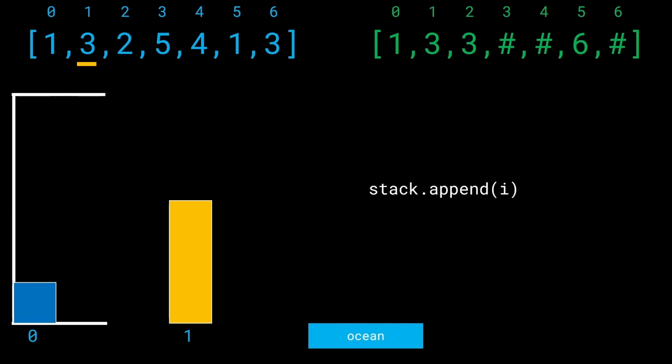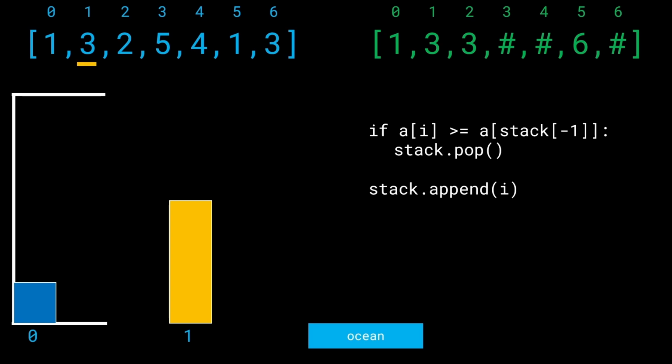What I can do is say, you know what? Since 0 has no hope left, since 0 is going to get blocked by 1, let me just go ahead and remove this. So I'm going to say, if A of I is greater than or equal to A of stack top, that is, the current element that I'm looking at, the index 1, is greater than the height of the stack top, in this case the height of the building at the index 0, well then go ahead and pop this element from the top of the stack.